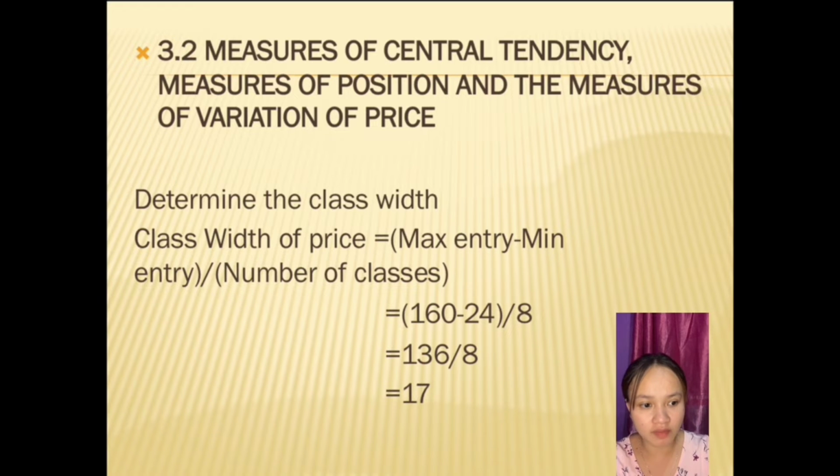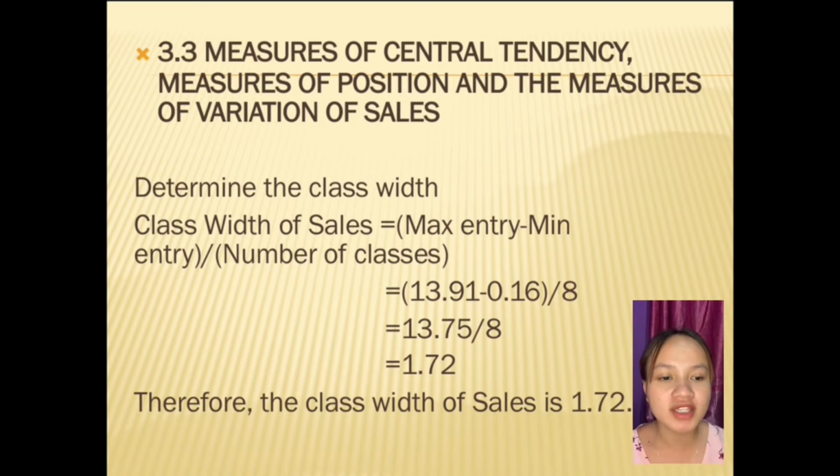114.28 is the median of price. 180.88 is the mode of price. The interquartile range is 33.15. The standard deviation is 347.71. Next is 3.3, measure of central tendency, measure of position, and measure of variance of cell.